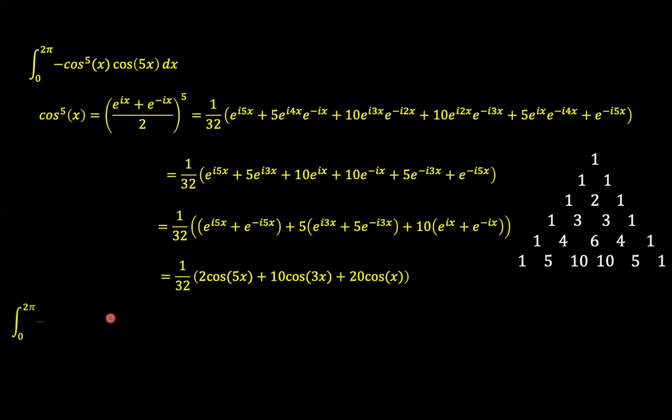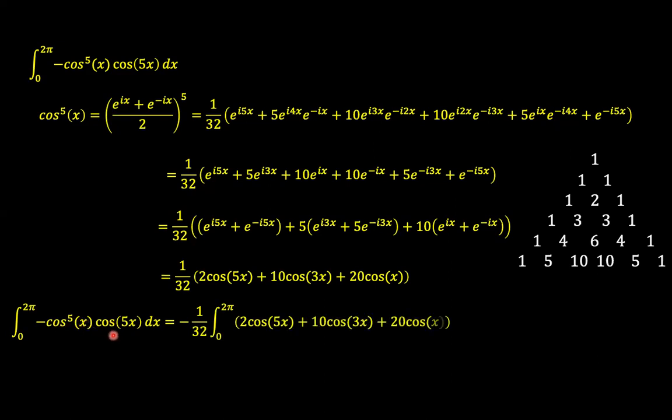So that is what we would want to focus on. So the integration of negative cosine to the power 5 of x times cosine 5x should be focused only on integrating the product of this cosine 5x and the twice cosine 5x here.